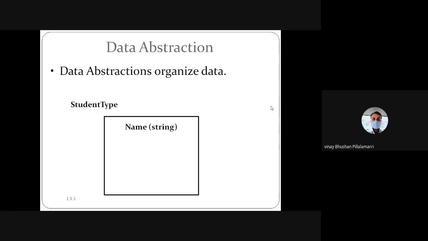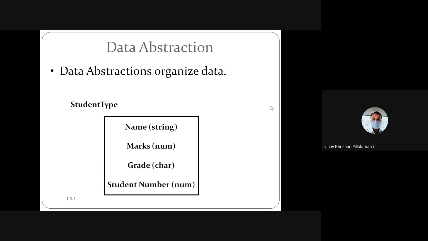When you identify abstraction, it is nothing but being able to identify only what a student is, but inside we have the data: the name of the student, the marks of the student with a specific data type, and the grade of a particular student.